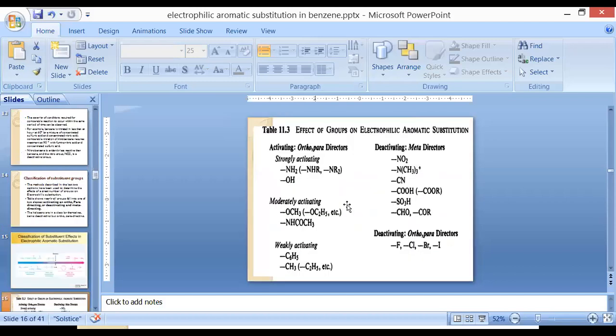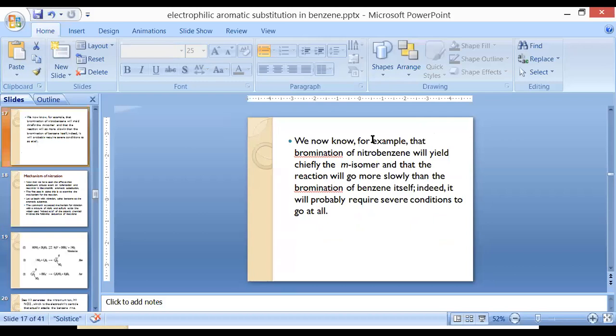The functional groups coming under these categories are activating ortho-para directors, moderately activating and weakly activating. Then there are the deactivating ones, and the exceptional case, the halogen family of compounds, which deactivate the ring but are ortho and para directors. So now we are going to stop here, because we will start a new point in the next lecture.